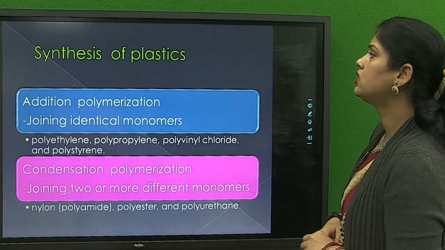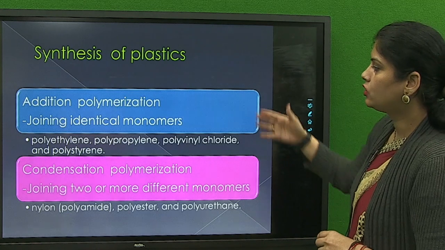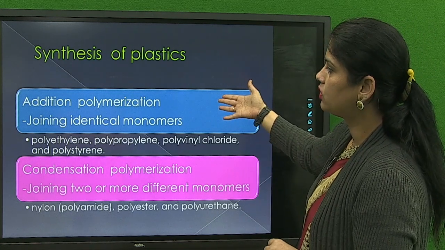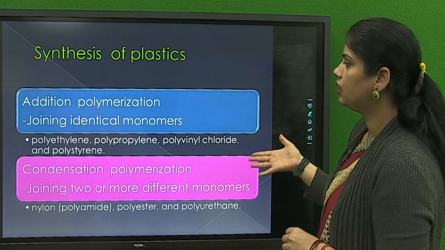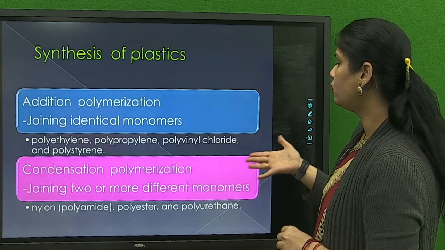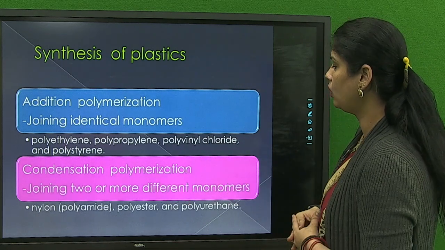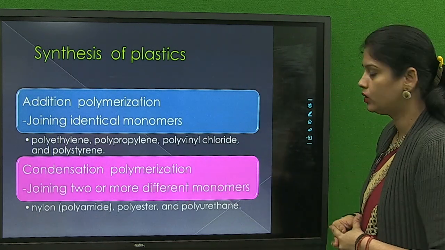Now come to the synthesis of plastic, how you can synthesize the plastic. By these two methods: addition polymerization, joining identical monomers, and condensation polymerization, joining two or more different monomers, for example nylon, polyamide, polyester and polyurethane.